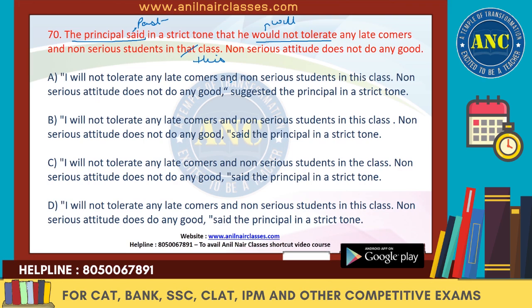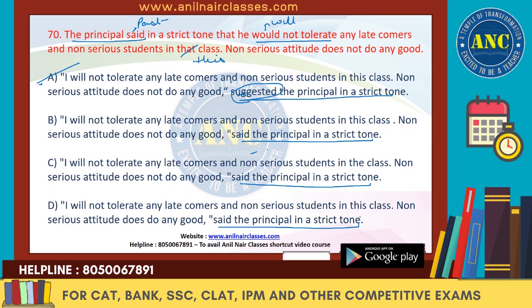"Suggested the principal in a strict tone." Now he is not suggesting, right? The principal is not suggesting here, so this is a wrong reporting verb. He just said it. There was no suggestion made. He actually told them. He simply said it in a very strict tone; he never gave any suggestions. "Said the principal in a strict tone." So let's keep it on hold, because he definitely said it in a strict tone. Now the last one, D, also says "said the principal in a strict tone." This goes well, so you have to choose between B, C and D.